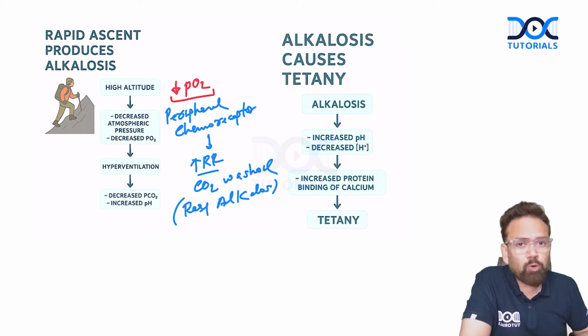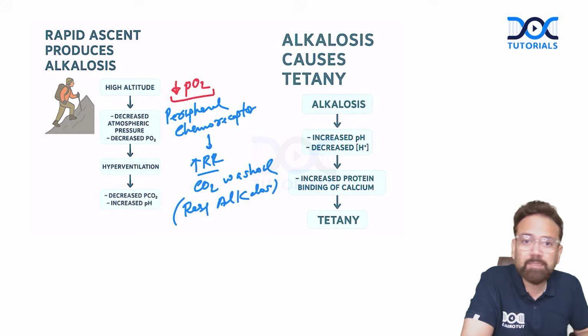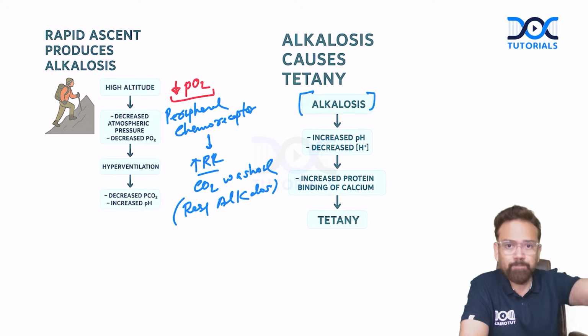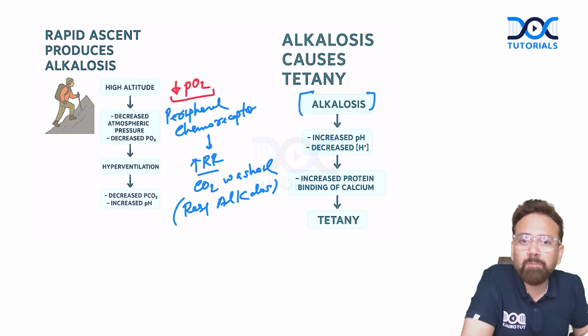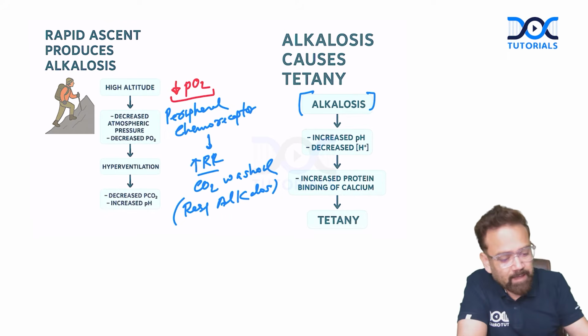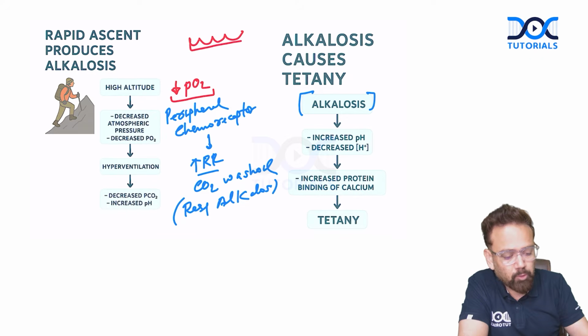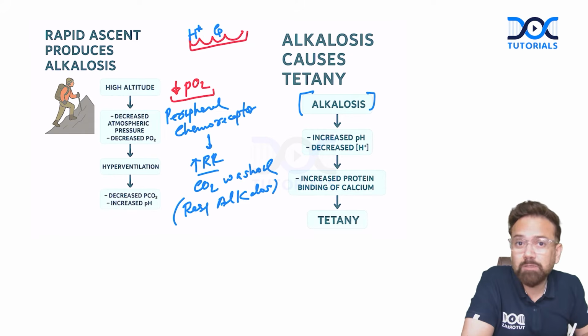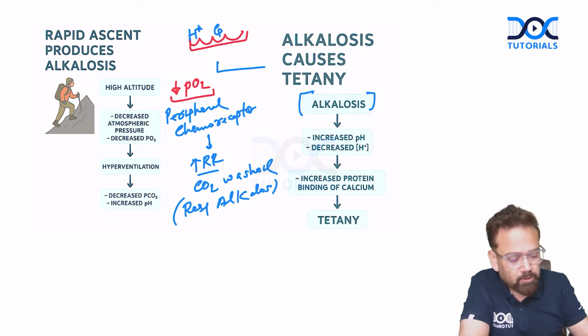But one more thing needs to be understood, because it is asked again and again. Whenever there is alkalosis, actually proteins are the most abundant buffer in the body, especially albumin. So albumin has sites of attachment for both proton as well as calcium. Whenever there is alkalosis, what do you think, my dear doctor? Proton will be more or less?